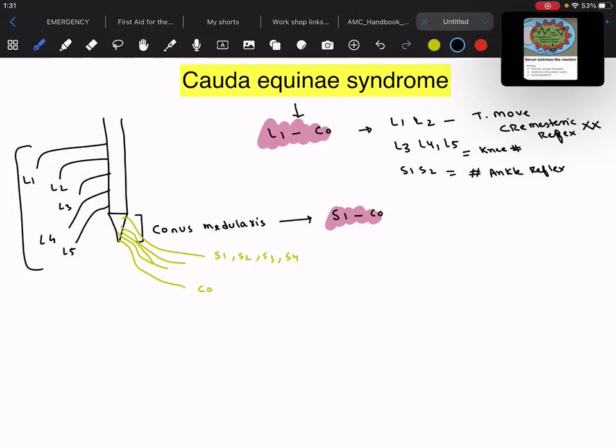Even with that, the patient will have saddle anesthesia because of S1 and S2, that is, the buttocks won't have any sensation.